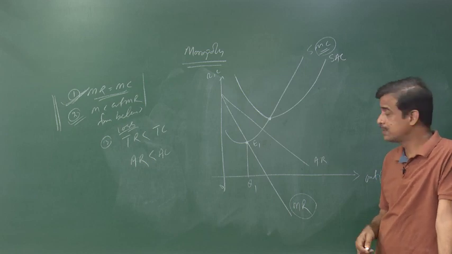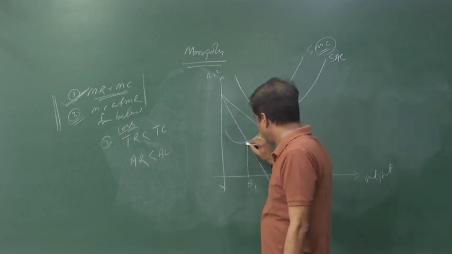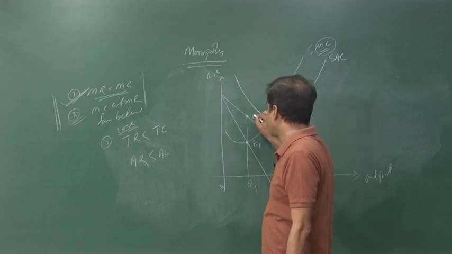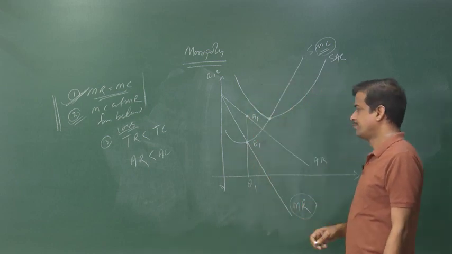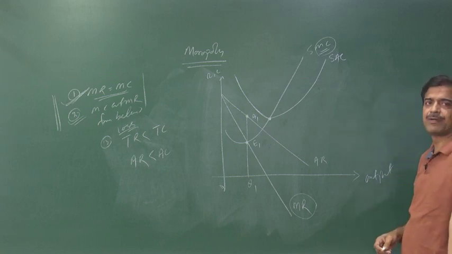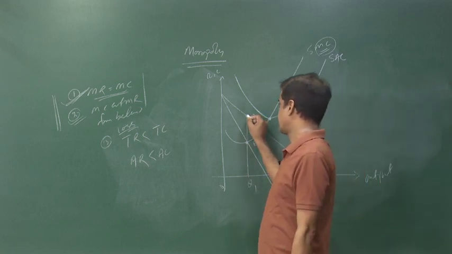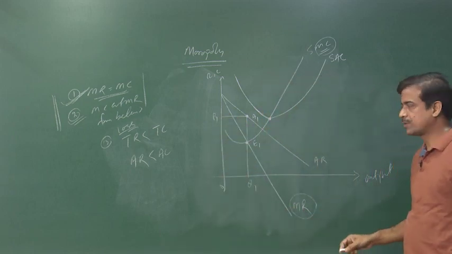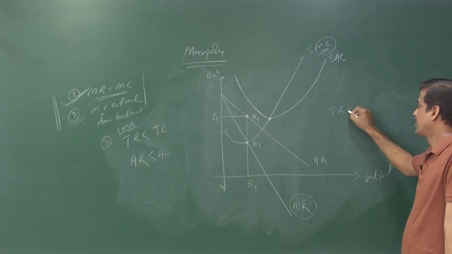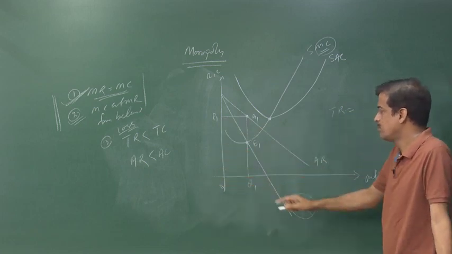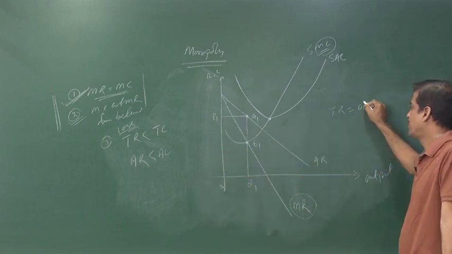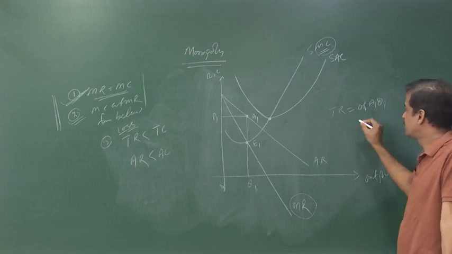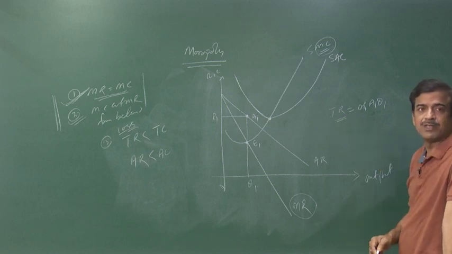What about the price? Extend that line until it meets the average revenue curve. So, we find A1Q1 is the price per unit, or if you extend to this side, OP1 is the price per unit. So, how much is the total revenue? OP1 into OQ1, so the area OP1A1Q1. So, OP1A1Q1 is to be treated as the total revenue.